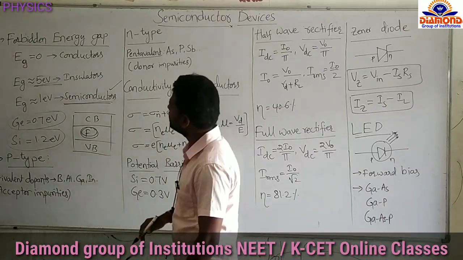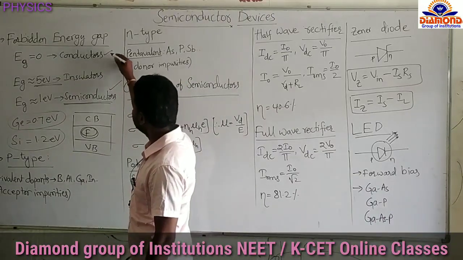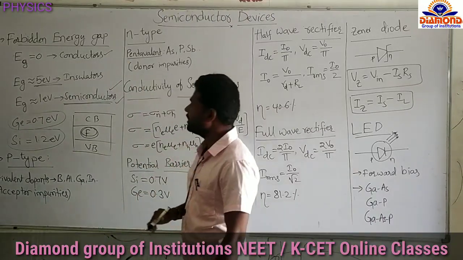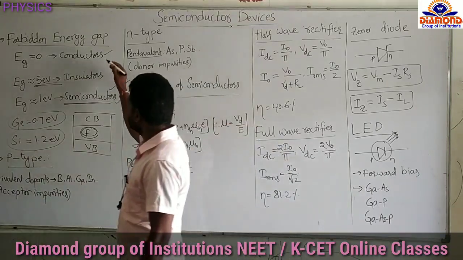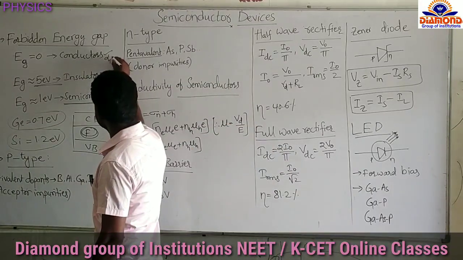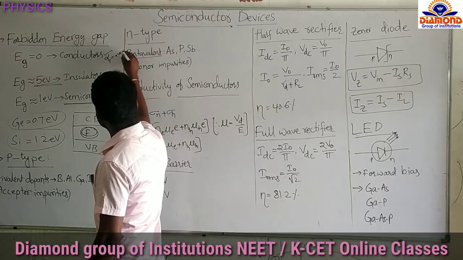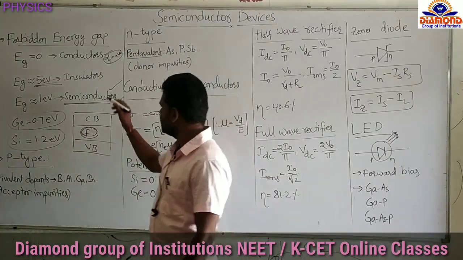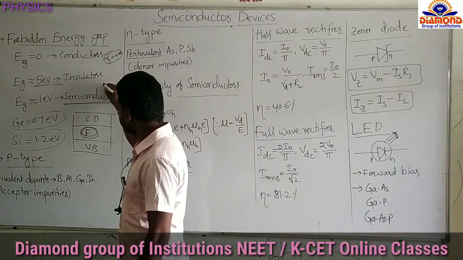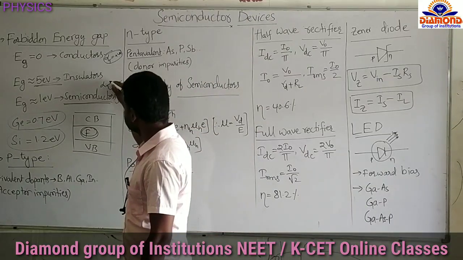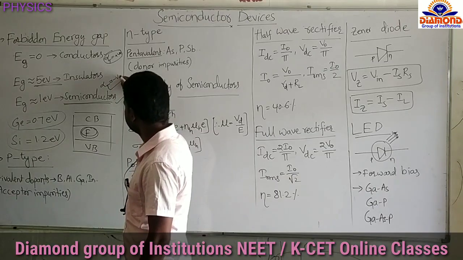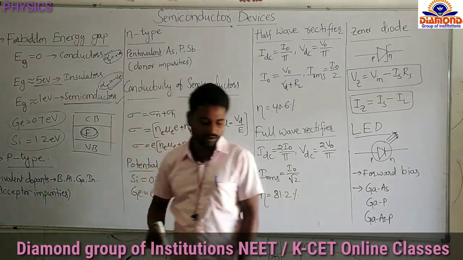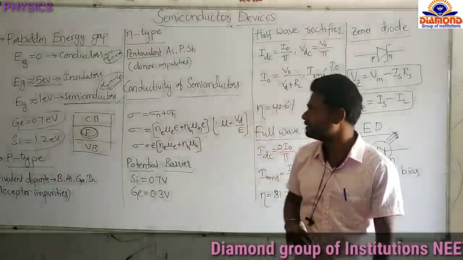And one more thing you have to remember is the temperature coefficient for conductors and semiconductors. The temperature coefficient for conductors is positive. That means as temperature increases, resistance also increases. In semiconductors, if temperature increases, resistance decreases. That is, the temperature coefficient for semiconductors is negative. This point you have to remember. In electricity also you will get these points.